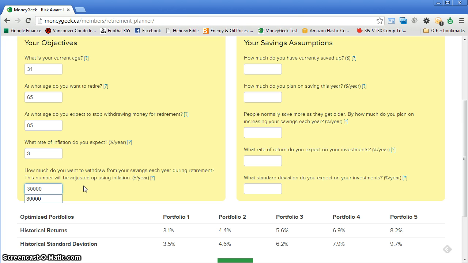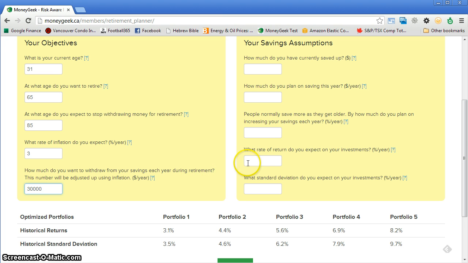Also, you shouldn't count the pension money in this number. Say you want to spend $50,000 a year during your retirement, and you think you'll receive $30,000 in pension money when you retire. Then you should put down $20,000, as that's how much money you withdraw from your savings each year. So how much should you plan for? Well, as a general rule of thumb, you should assume that you'll spend 70 to 80% of your current income in retirement. For now, I'm just going to put down 30,000. I'm sure you can work out your own numbers yourselves.